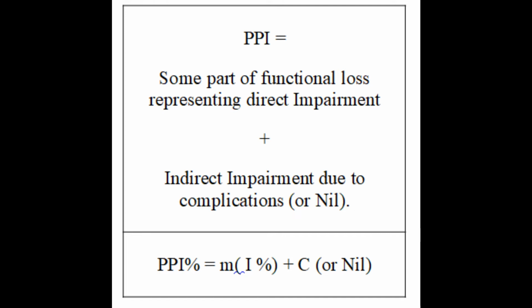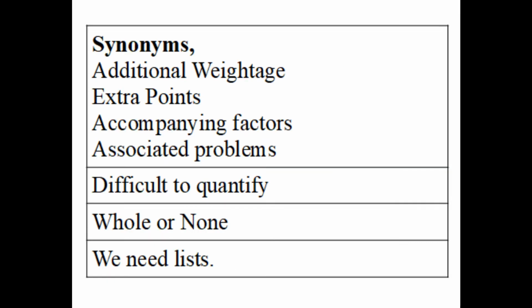On the right side of the equation, let us think that we know I percentage. We have to know how much of it is to be reduced by a fraction or a process called M. And we also have to know how much is C or complications in the unit of percentages. We can start from the complications and come backwards to know this aspect in this formula. Let us study the Gazette to know more about complications. Additional weightage is the specific term used in Gazette to name the complications in case of upper limb, and extra point is the specific term used in Gazette to name the complications in case of lower limb.